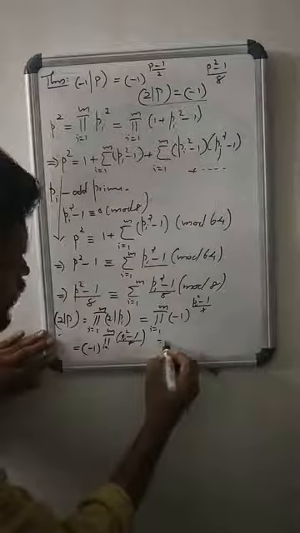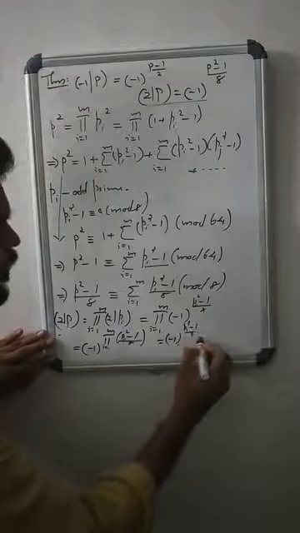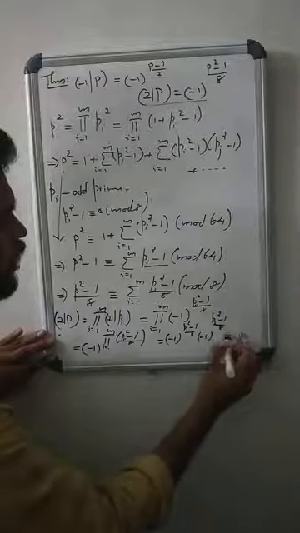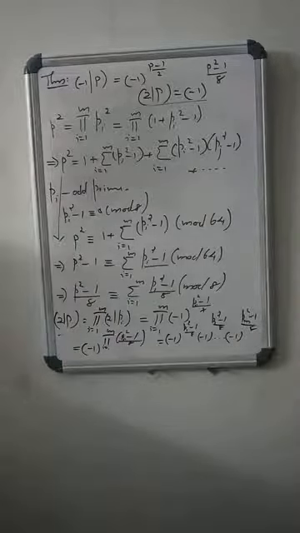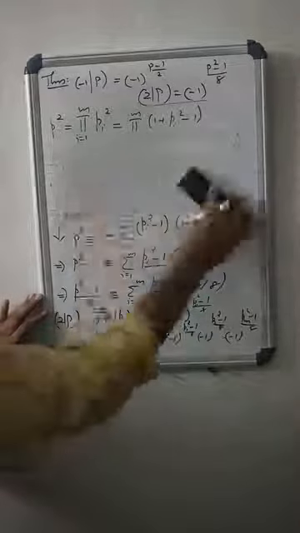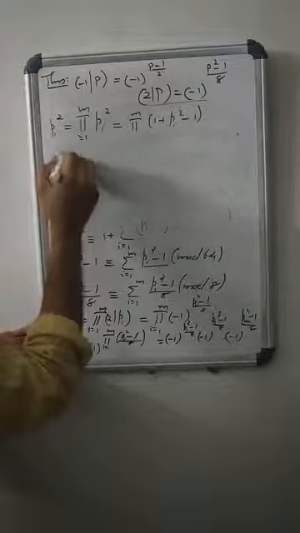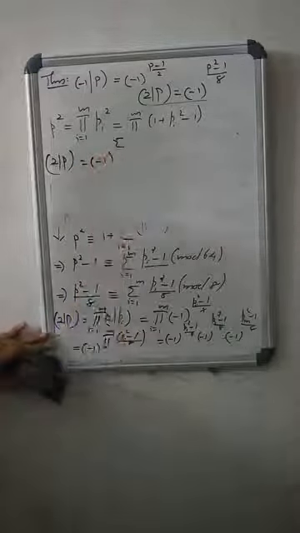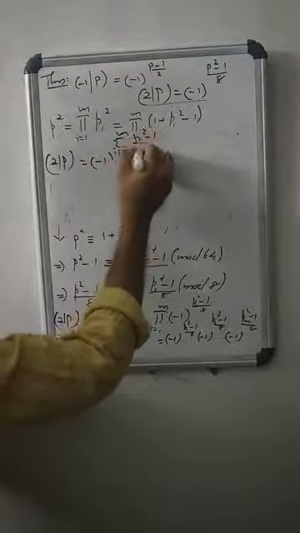That means minus 1 power of minus 1 power (p1 square minus 1) by 8 into minus 1 power (p2 square minus 1) by 8 into etc., into minus 1 power (pm square minus 1) by 8. So 2 by p equals minus 1 power sigma i ranges from 1 to m, (pi square minus 1) by 8.